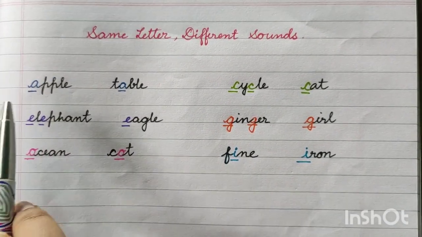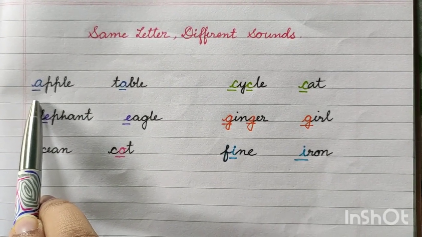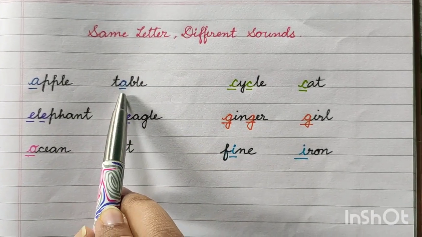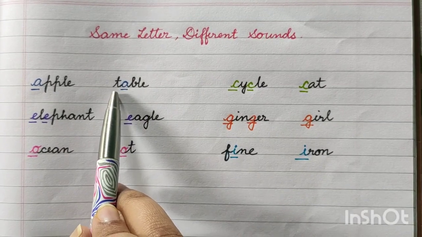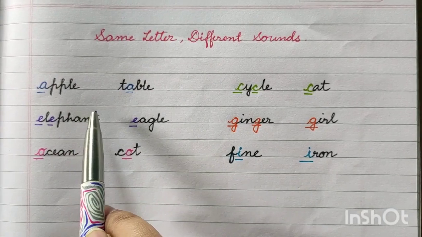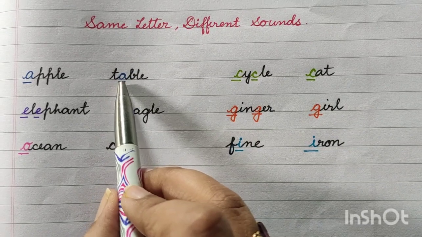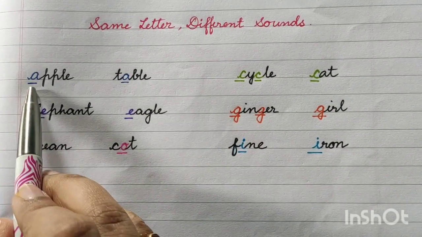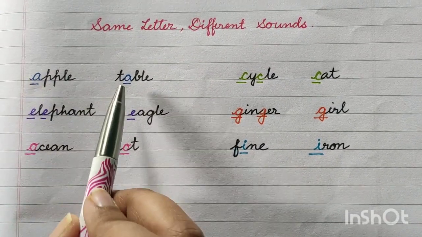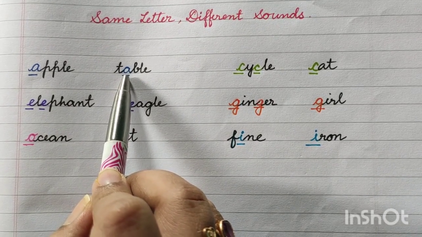A-double-P-L-E. So here A sounds like A, means short A sound. Apple. Next, table. Spelling is T-A-B-L-E. Table. So here A sounds like A, means long A sound. So apple, A sounds like short A sound, and table's A sounds like long A sound.